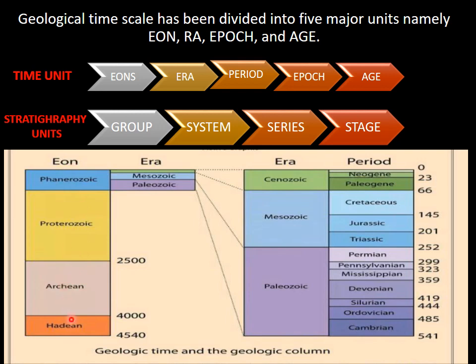So in this image, we can see the eons: Hadean, Archean, Proterozoic, Phanerozoic. Then the Phanerozoic is subdivided into three basic eras, that is Paleozoic, Mesozoic, and Cenozoic. Then again each era is subdivided into periods: Paleozoic is divided into these periods, Mesozoic is divided into these, and the Cenozoic is divided into these. So this is all about the distribution of eons, eras and periods.